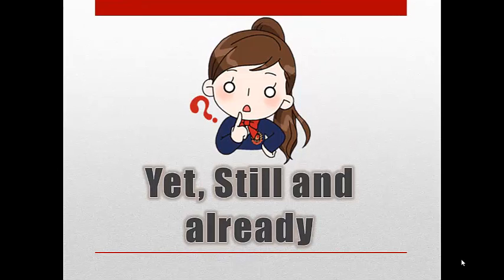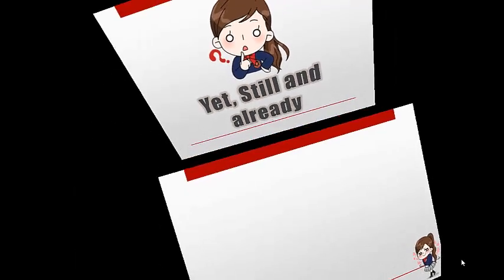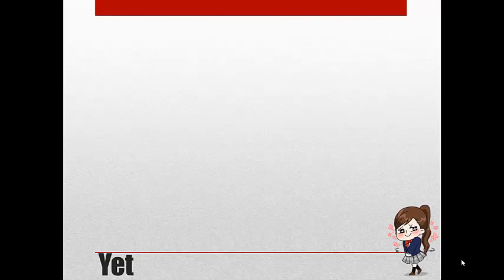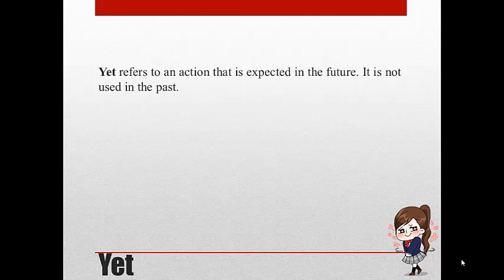And then I will explain about yet, still, and already. Yet usually goes at the end of a negative statement or a question. Yet refers to an action that is expected in the future. It is not used in the past.